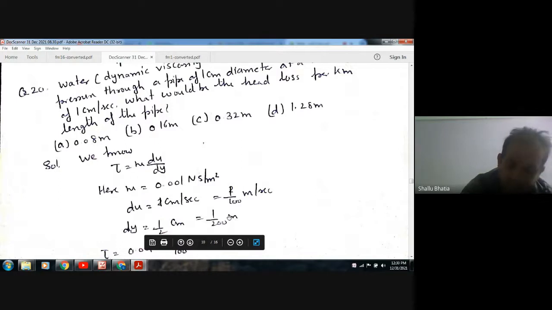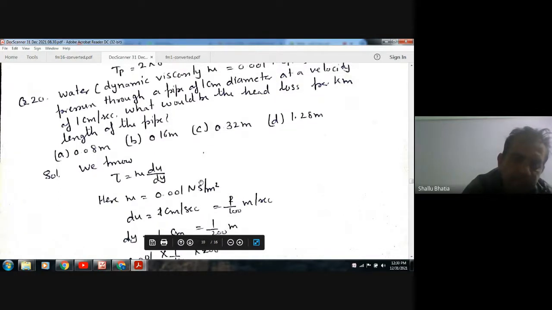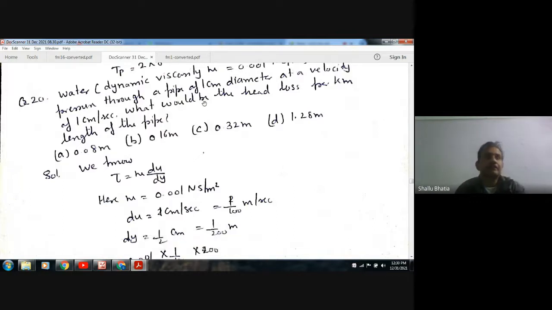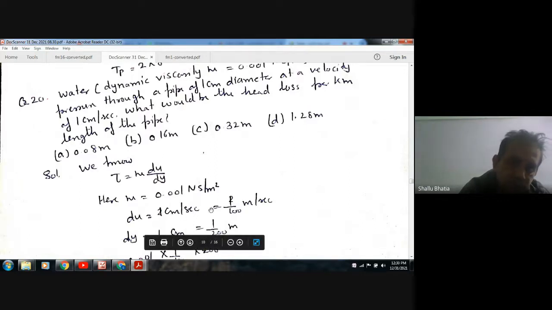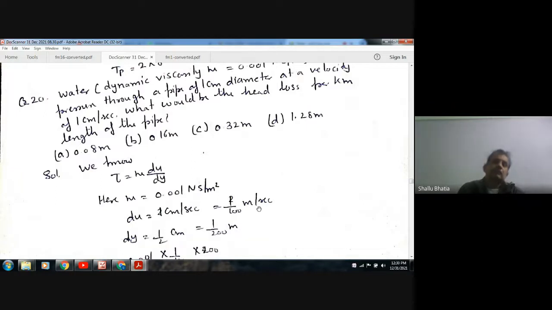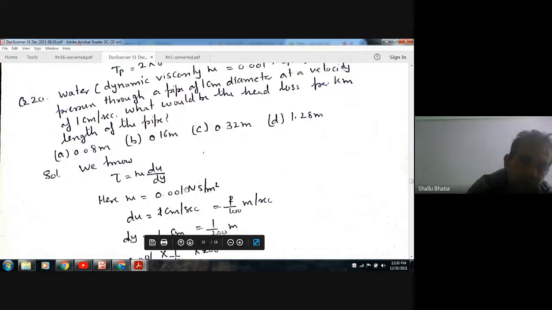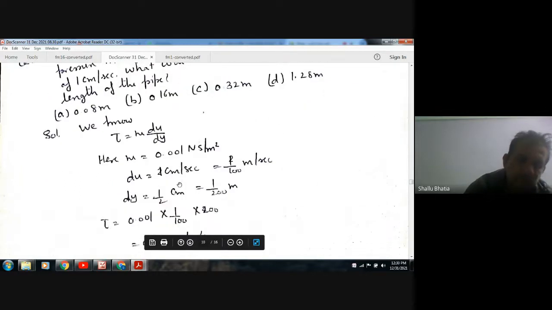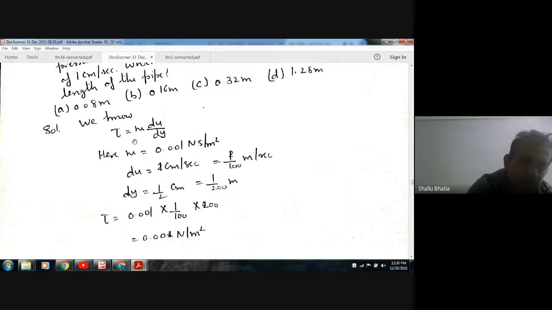The difference between the velocity at center and the velocity at the wall will be double this velocity, so 2 centimeter per second, or 2 by 100 meter per second. So du is 2 by 100 and dy is 1 by 200. Putting these values we can get tau.